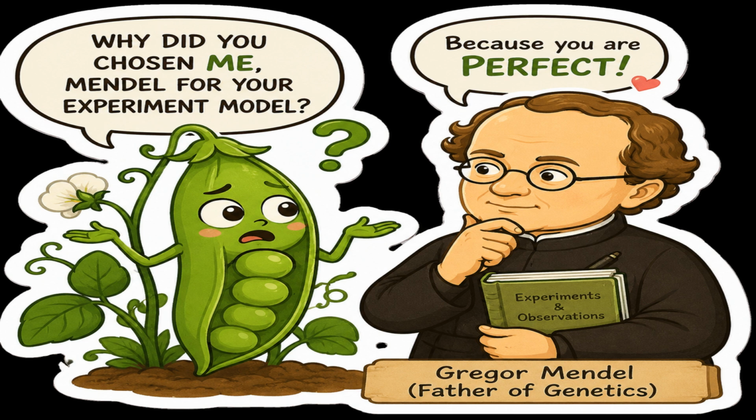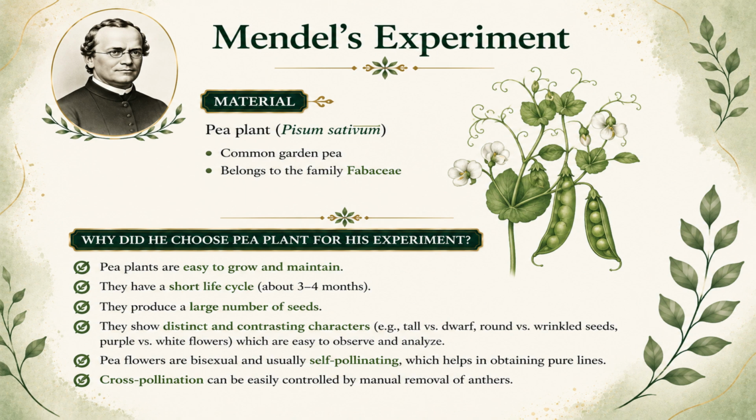Students, Mendel could have selected many plants for his experiments, but why do you think he specifically chose the garden pea plant, Pisum sativum, as his experimental model? Mendel's experimental material, garden pea, Pisum sativum. Gregor Mendel selected the garden pea plant, Pisum sativum, for his experiments on inheritance. Why did Mendel choose the garden pea plant?